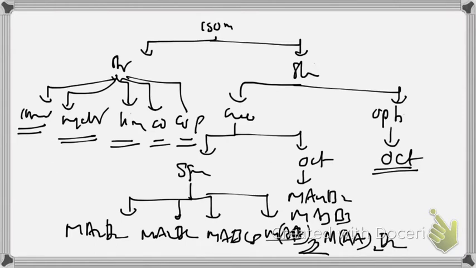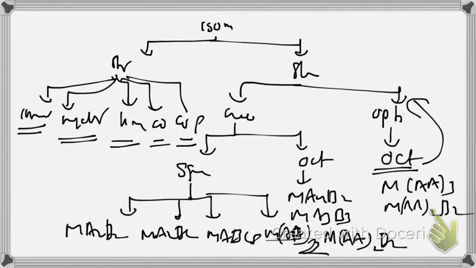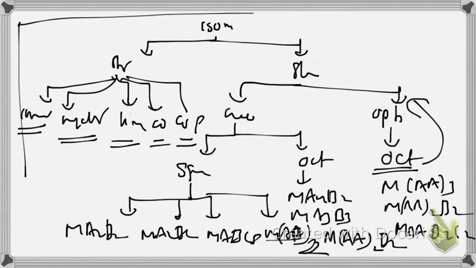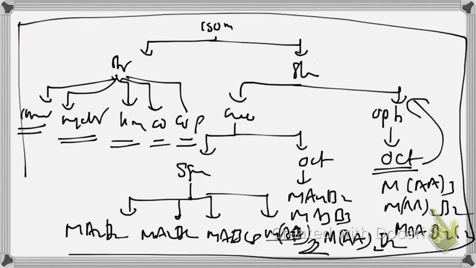For optical isomerism in octahedral complexes: MAA thrice, MAA twice B2, but cis form only, the trans form is optically inactive. Then MAAB2C2. You have to learn this table by heart. Then you will get all the complexes having a particular kind of isomerism.